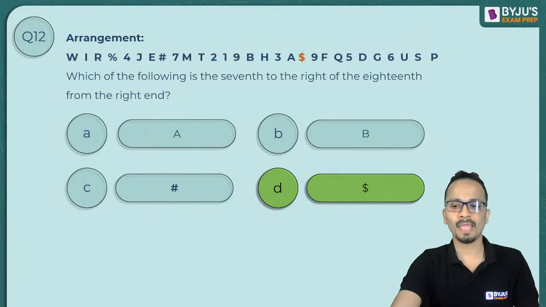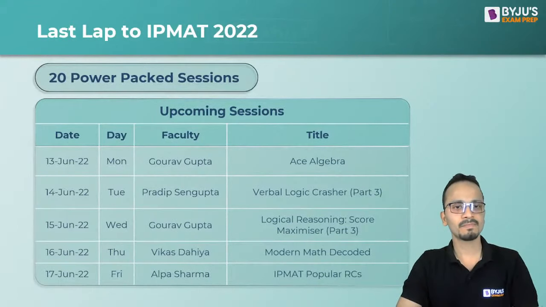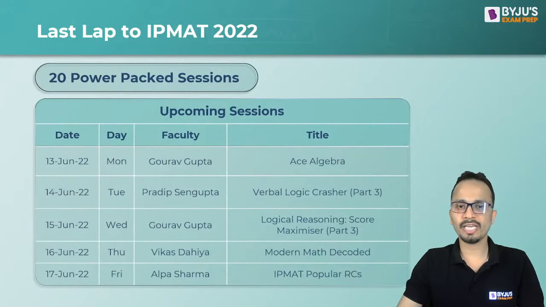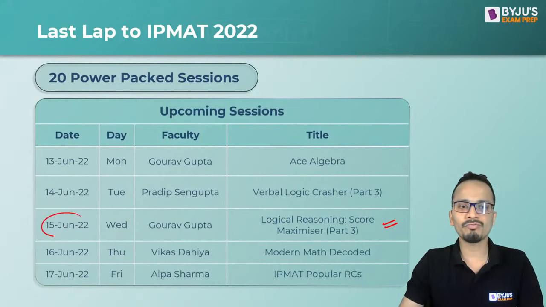All right. Okay, great. So friends, that is all from my side for the day. Now this is the schedule for upcoming sessions for all of you, starting from 13th up till 17th. So next 5 sessions. So you can note down the schedule. Now, today it was logical reasoning score maximizer part number 2. So part number 3 will be conducted on 15th of June. So part number 3 of this session. And tomorrow you can meet me to ace your algebra.